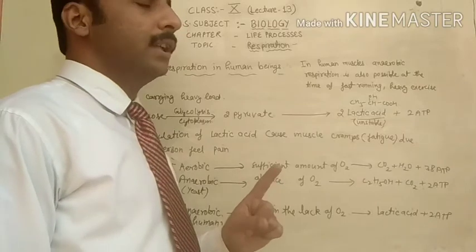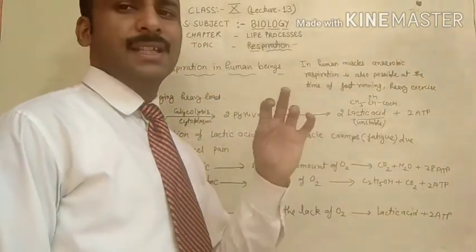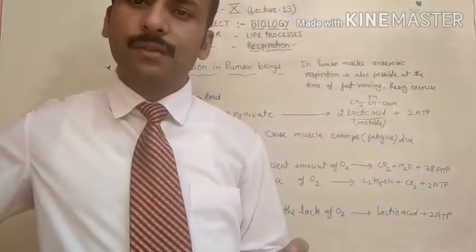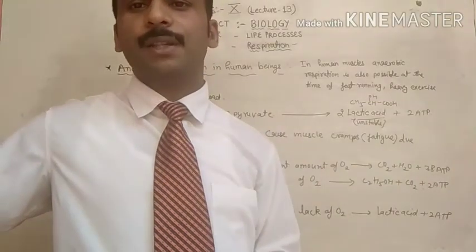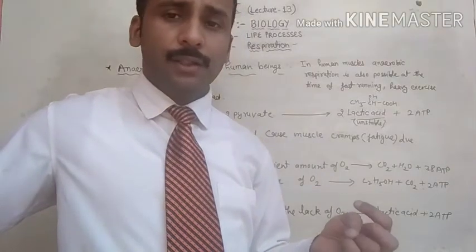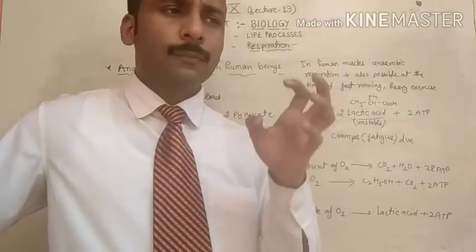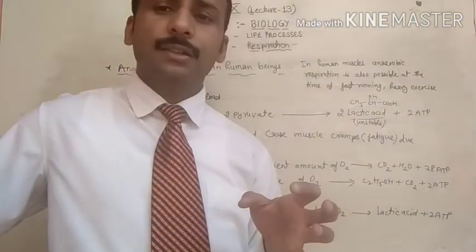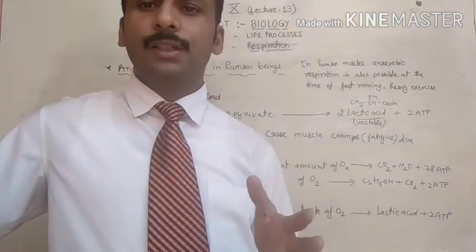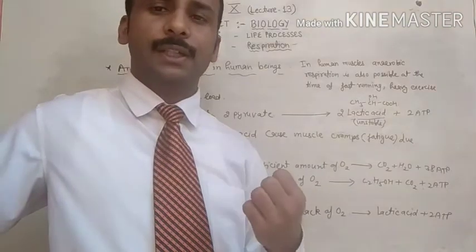Keep one thing in your mind also: the formation of lactic acid and cramps not only takes place in human beings, it also takes place in other animals like tigers and deer. When a tiger is running behind a deer, after some time the deer or tiger will stop running, because due to the formation of lactic acid in their muscles they feel fatigue.